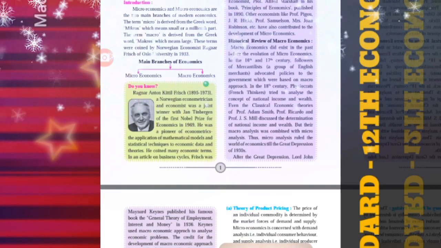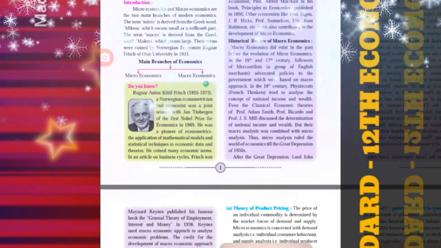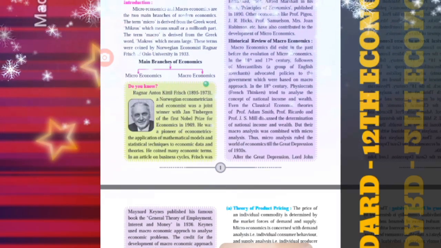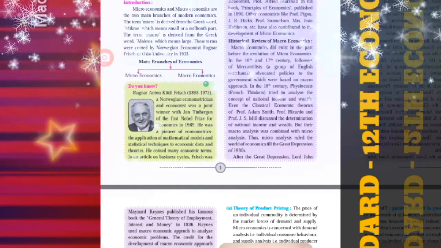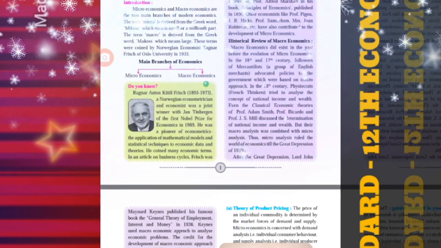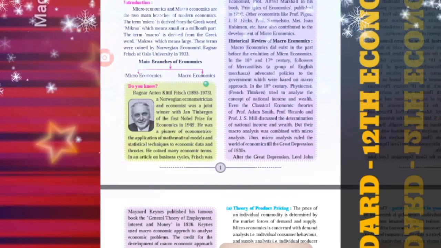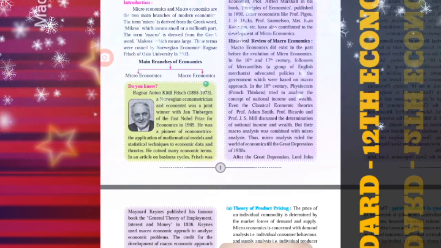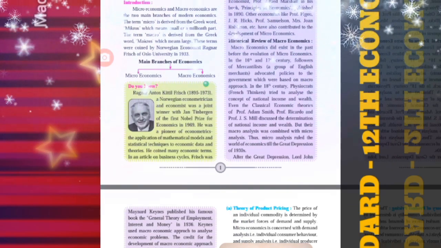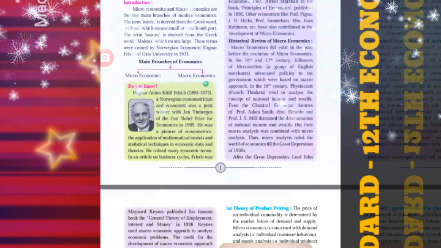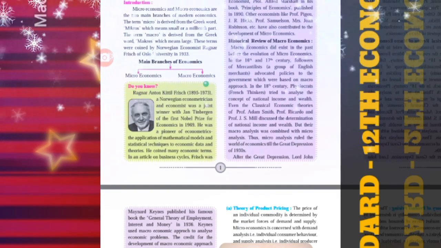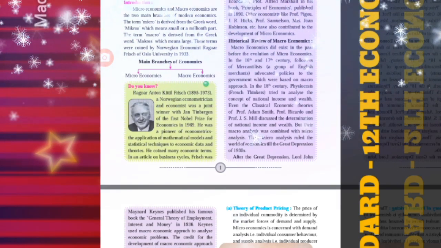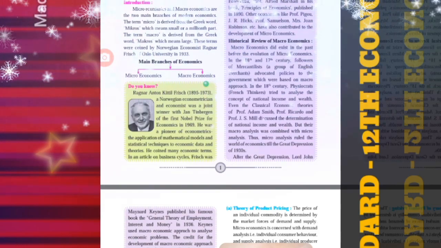During those days, Lord Keynes published his famous research work in the book General Theory of Employment, Interest and Money in 1936. He used the macro approach in this aspect to analyze the economic problems of the society. The credit for the development of the macroeconomic approach goes to Lord Keynes. Other various economists have also contributed towards the growth of the subject, like Malthus, Wicksell, Walras, Irving Fisher, etc. contributed on a large scale.